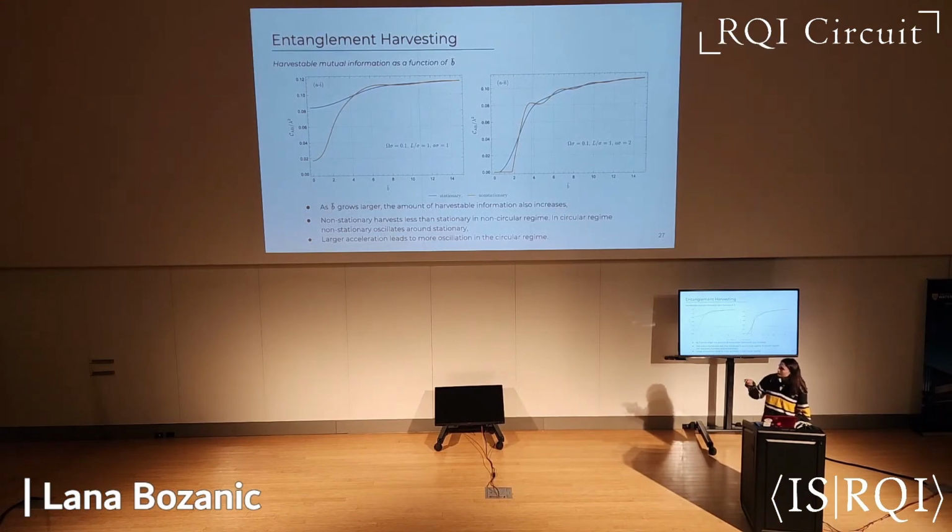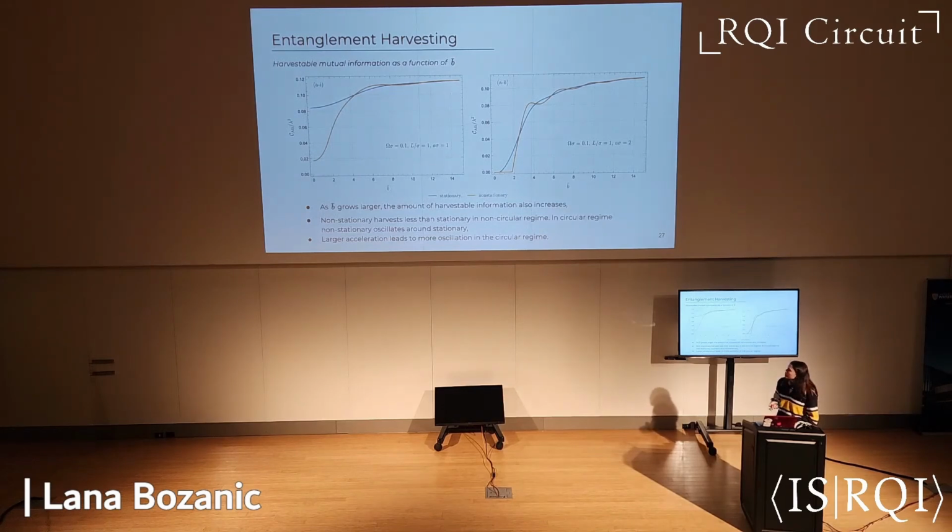And once again, we see this pattern that the non-stationary case will always harvest less than the stationary case if we're in the linear, catenary, or cusped regimes. And we see this oscillation behavior in the circular regime when B bar is greater than 1. And this oscillation is a lot more pronounced for larger accelerations as well.